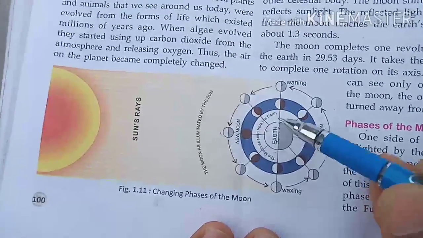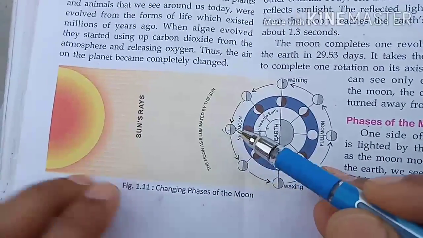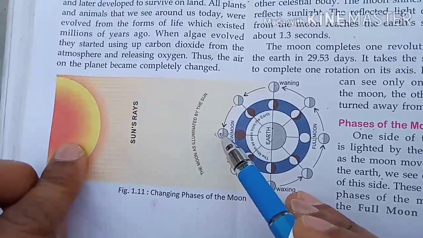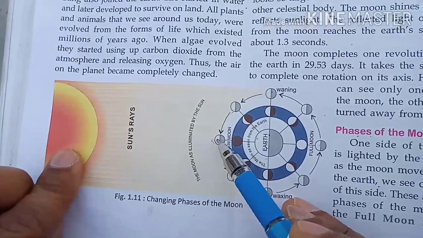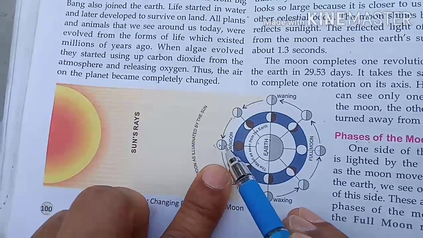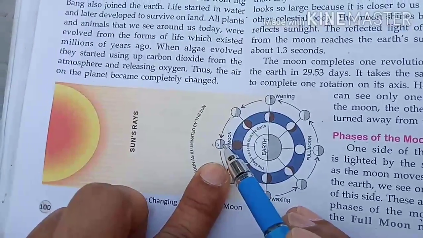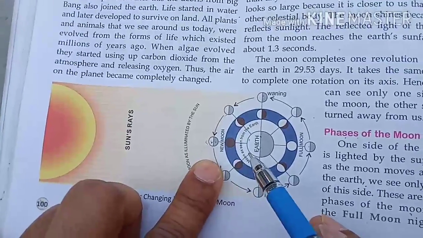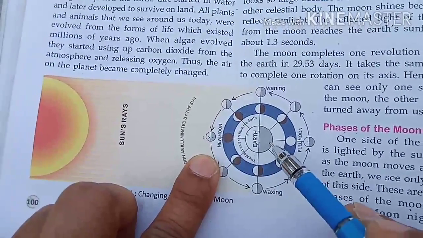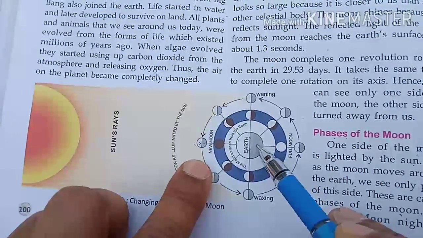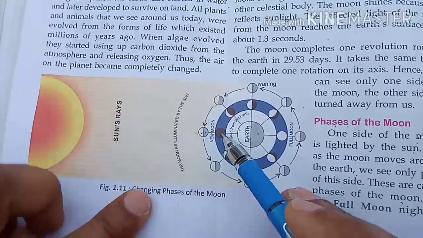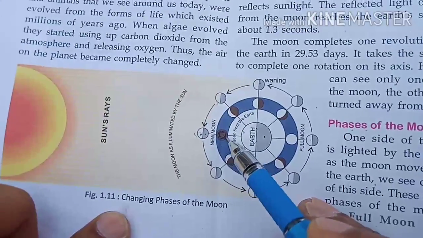So when a part of the moon comes in front of the sun, that part is lighted, and the opposite of it is darkened. The part that comes on the opposite side of the sun, when it comes toward the earth, cannot be visible, and this is why this type of structure can be seen.